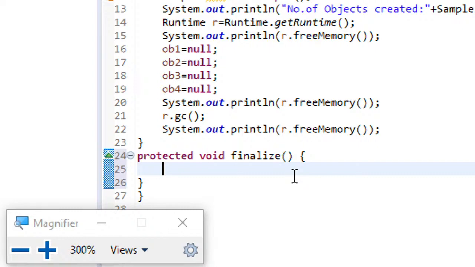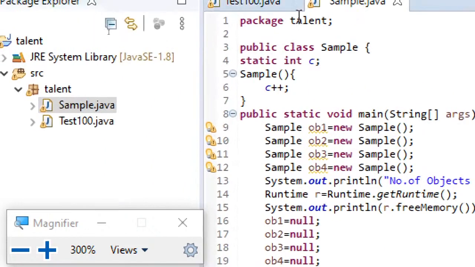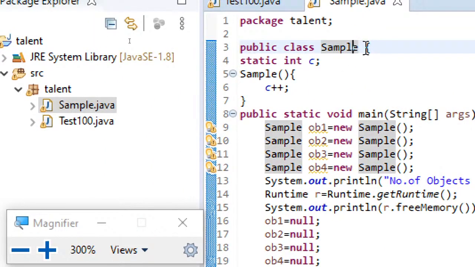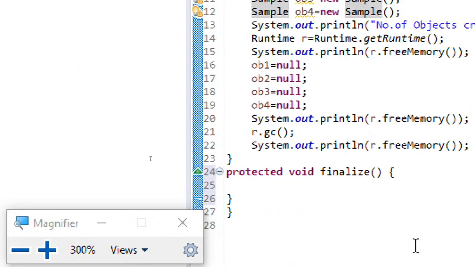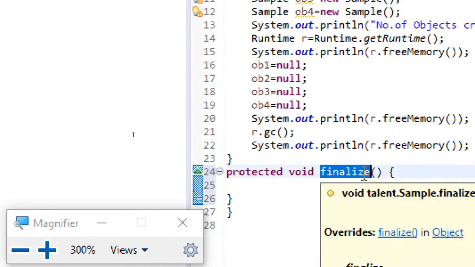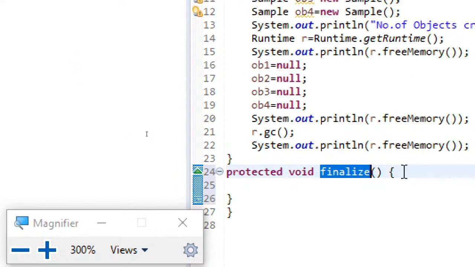So here, if you observe, this particular class Sample is not extending from any class, and as per the statement I just gave you, Object is the supermost class in Java. So if a class is not extended from any other class, by default its parent is the Object class. And what am I saying here? This finalize method is a method of the Object class.